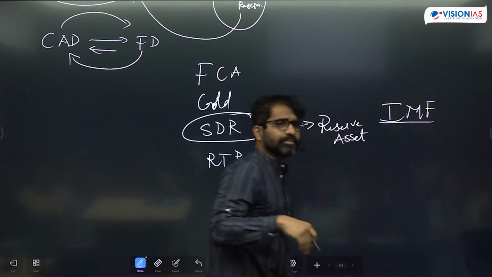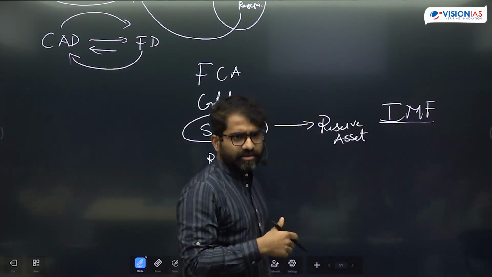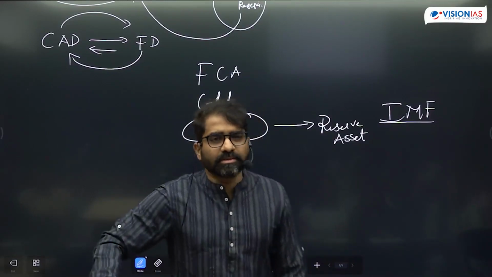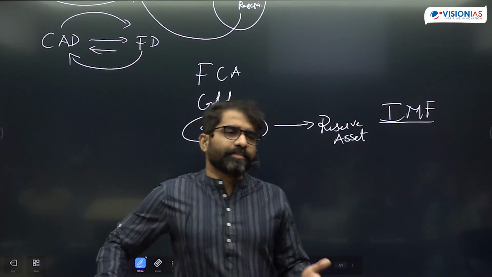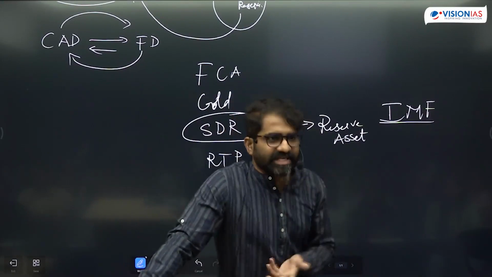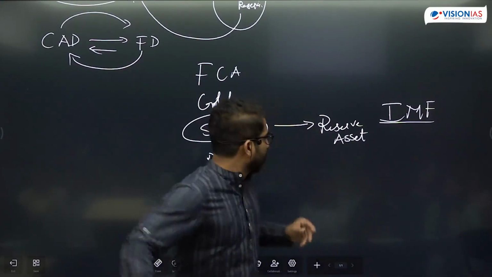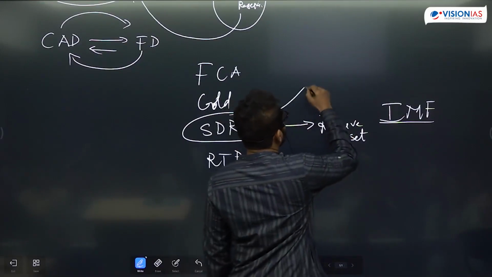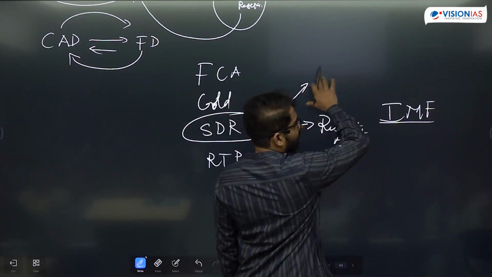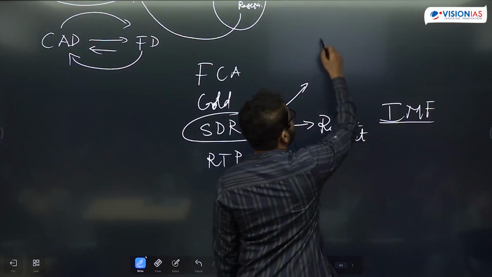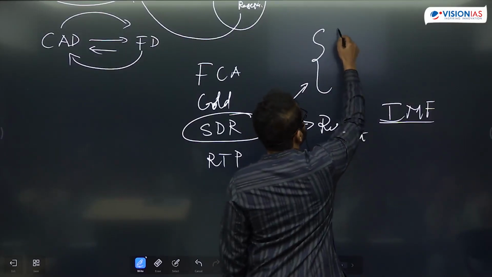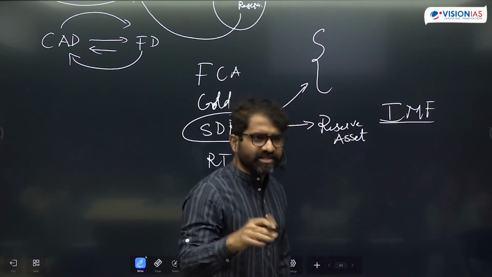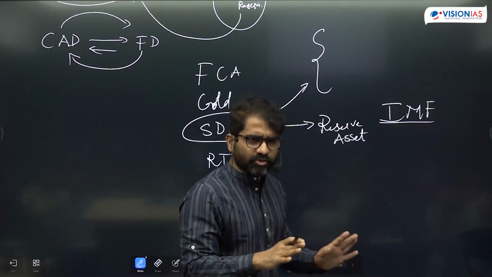Because after the Bretton Woods failure, basically, you wanted some liquid asset. So you cannot depend on dollar completely. So one reserve asset which is as liquid as dollar you have come up with, and that is nothing but SDR. Okay, so SDR value is decided based on weighted average of how many currencies? 5 currencies: US dollar, euro, pound, yen, and Chinese renminbi. That is something which you should be knowing.